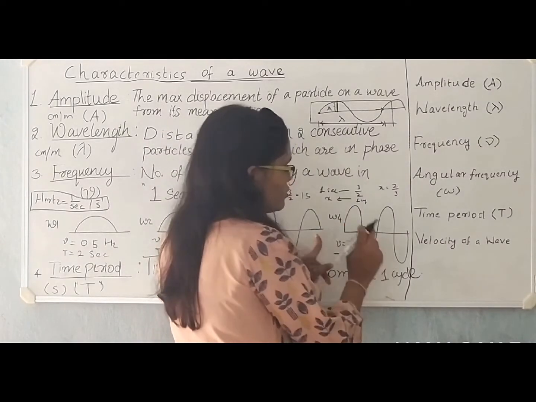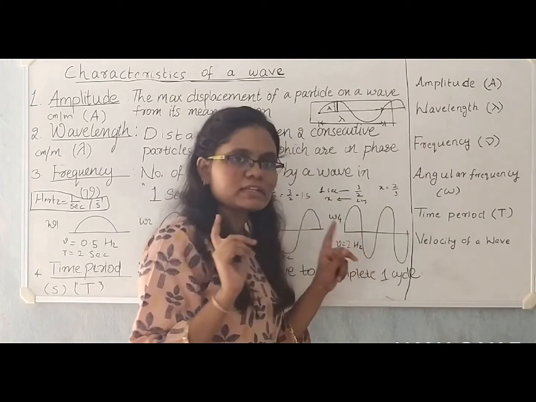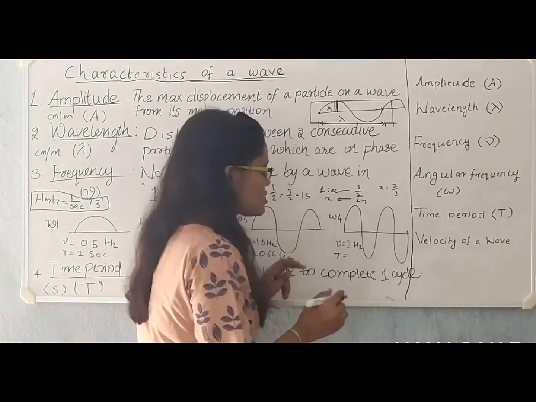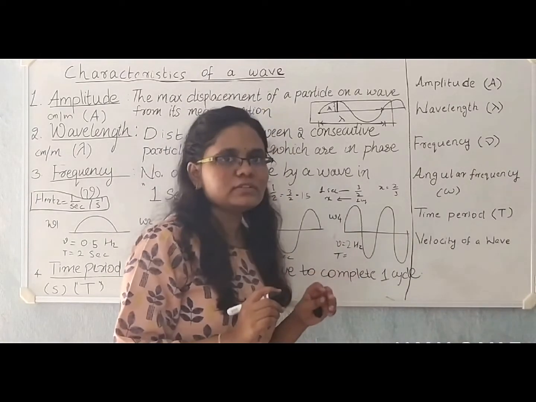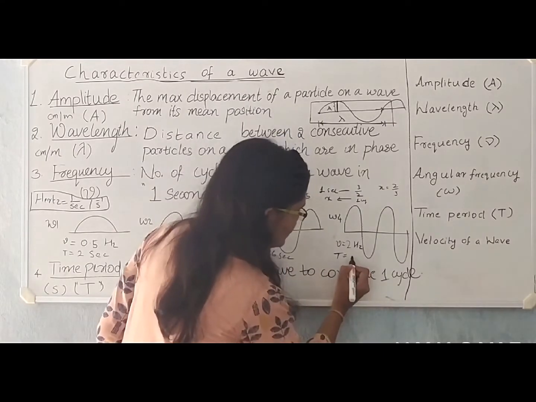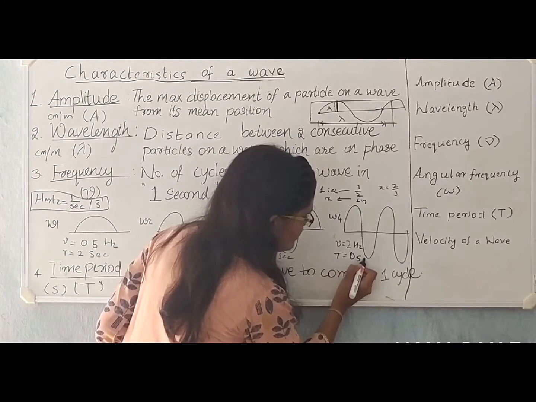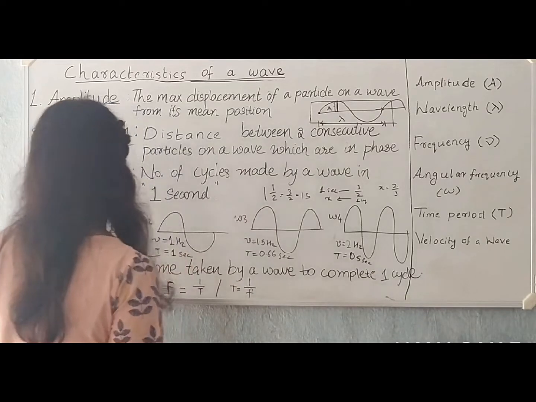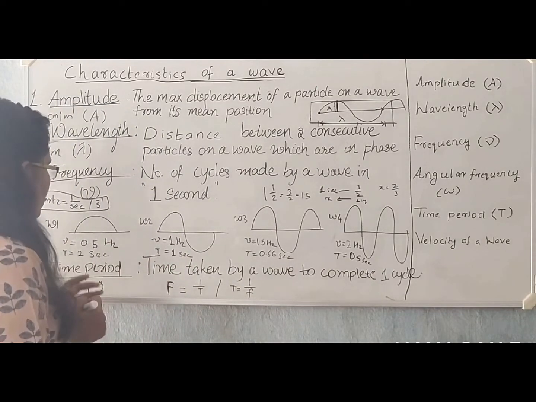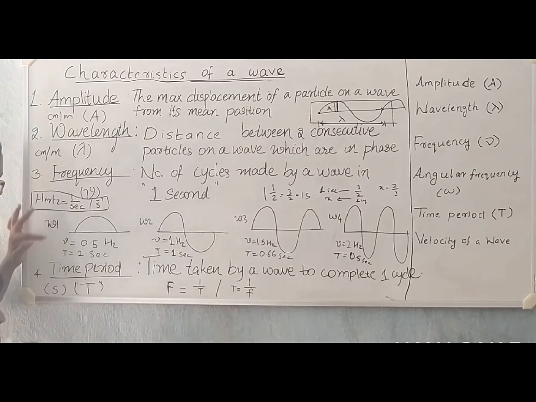Now consider wave 4. It is completing 2 cycles in 1 second. So it takes half second to complete 1 cycle. Half second means 0.5 seconds. So we have defined frequency and time period.